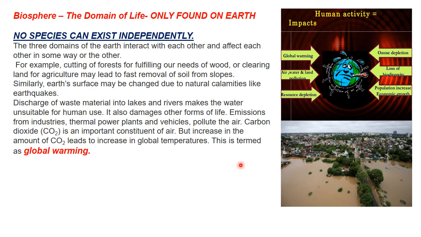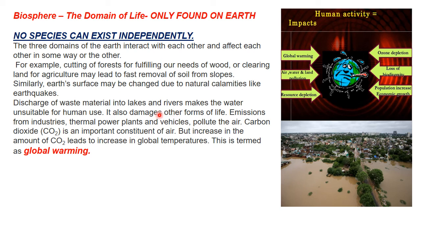This is very important for us: that we behave responsibly and do not spoil our planet. We have to conserve all the resources on our planet, and we should see that we are not discharging waste material into the lakes, because that makes water unsuitable for human use.